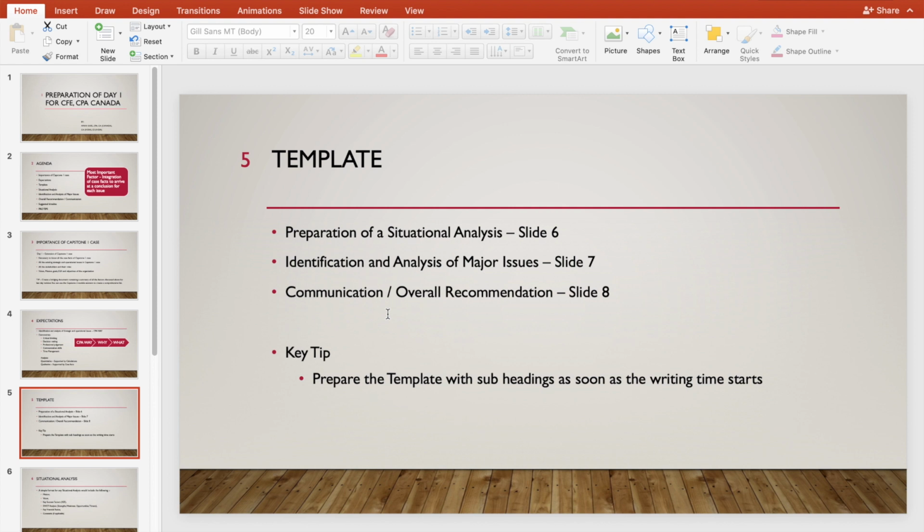Template. Basically, you would have to create a template. That's what I did in my exam. In the following slide, slide 6, we will talk about situation analysis, then identification and analysis of major issues, and then overall communication. I would suggest preparing the template as soon as possible, as soon as the writing time starts.